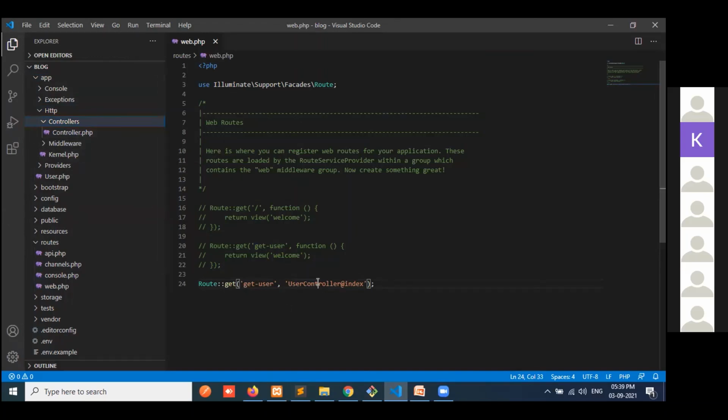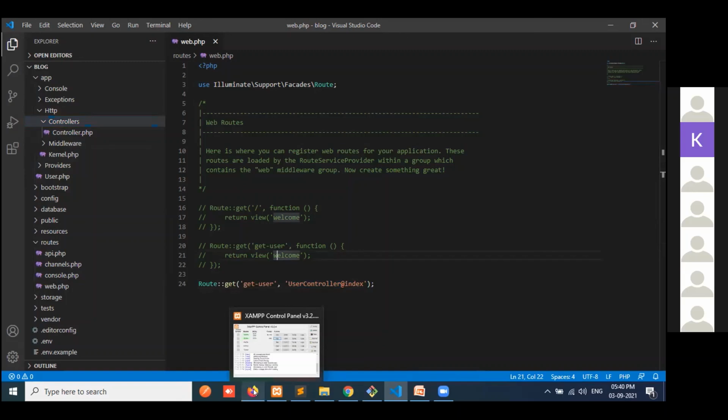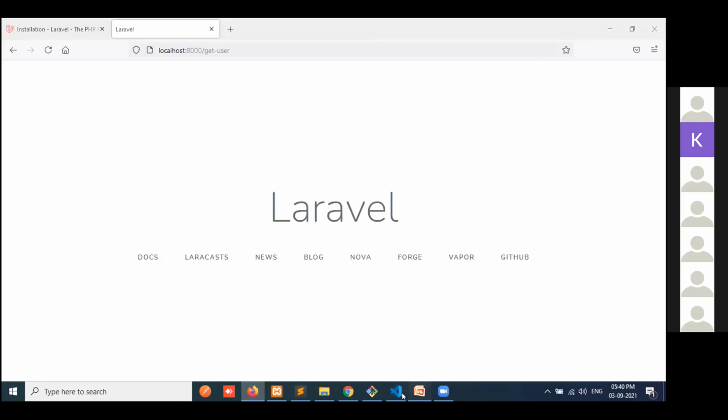So the user controller is not there, so we also need to create the user controller. And it will go to the controller, and the controller will call the function. I will show you.